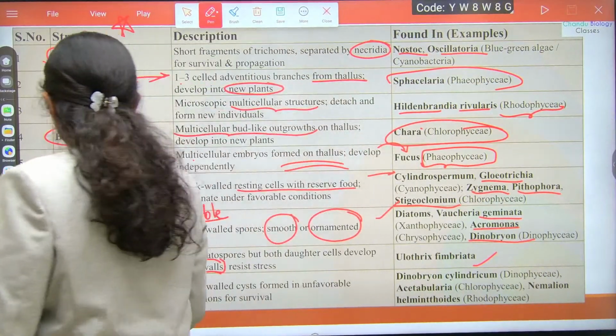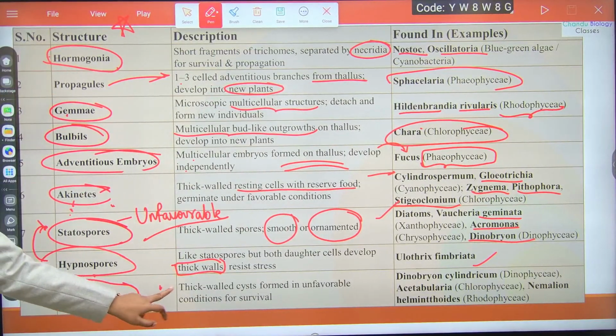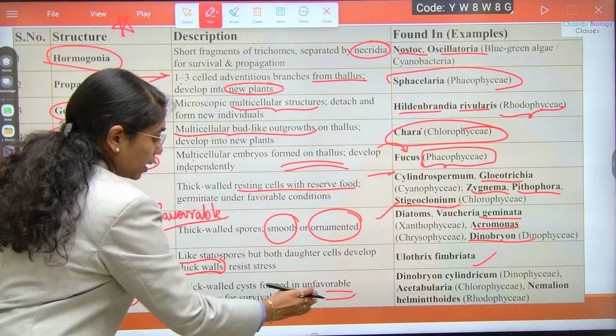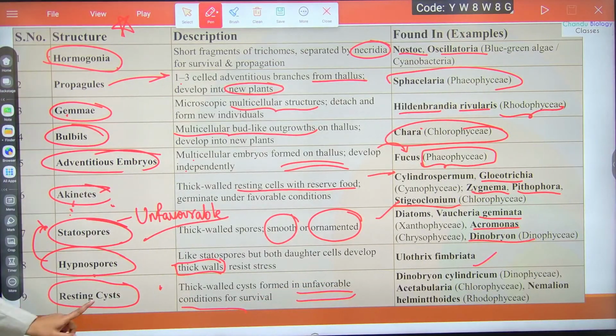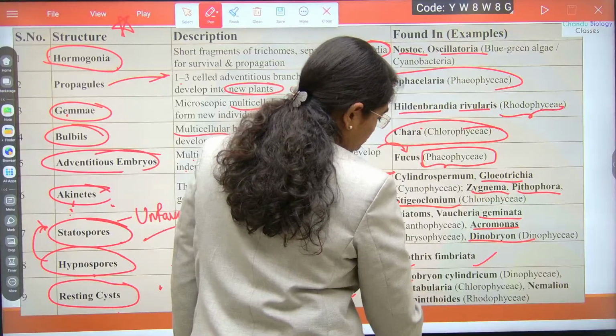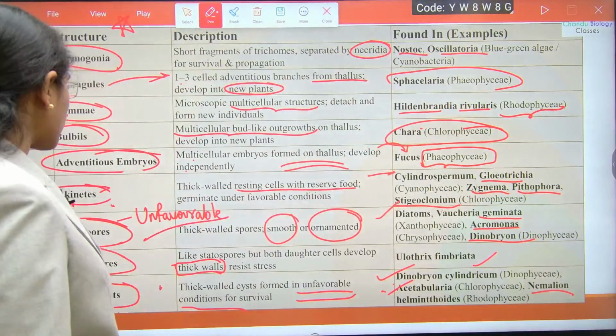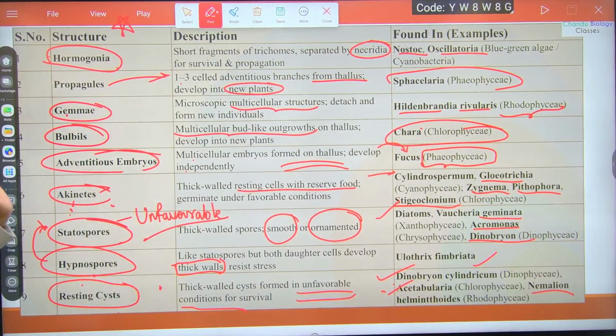Next is resting cysts. Resting cysts are thick-walled cysts formed during unfavorable conditions. Examples are Cylindrocystis, Acetabularia and Nemalion. These are the examples where you can see resting cysts. Each and every structure which facilitates the vegetative mode of reproduction is important. Clear? You can take a screenshot of this one.